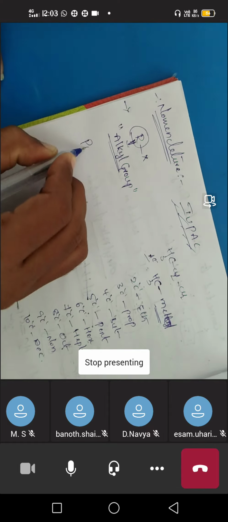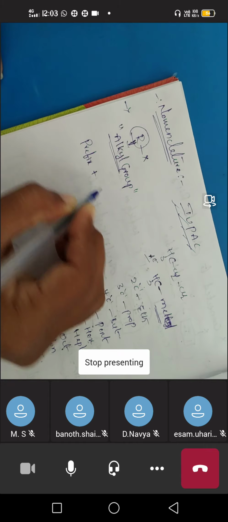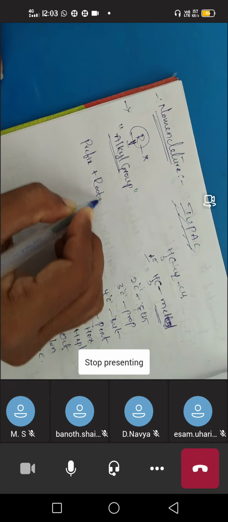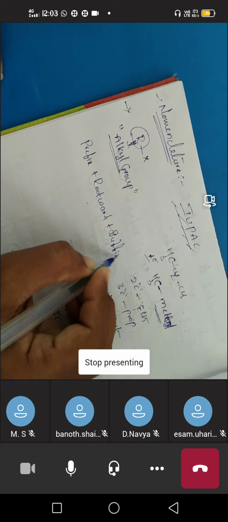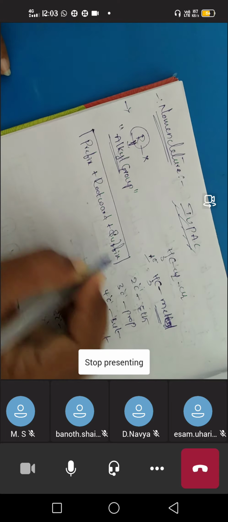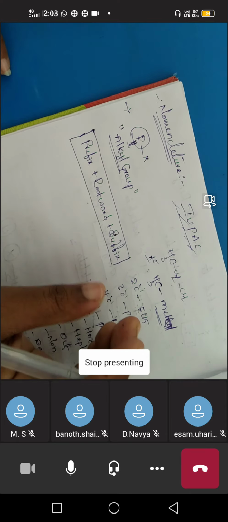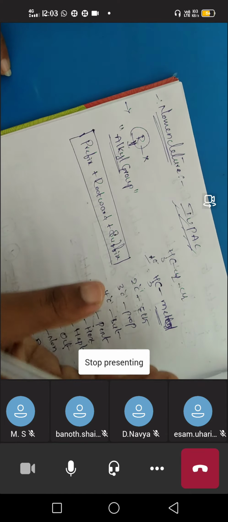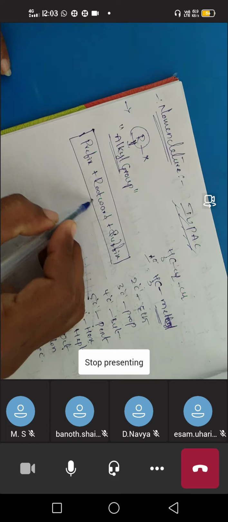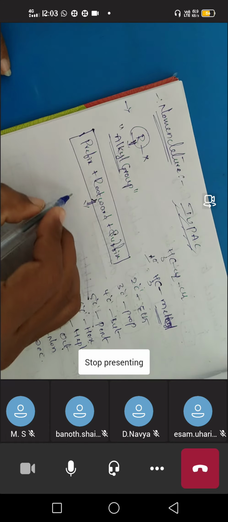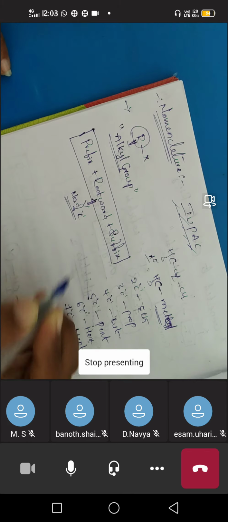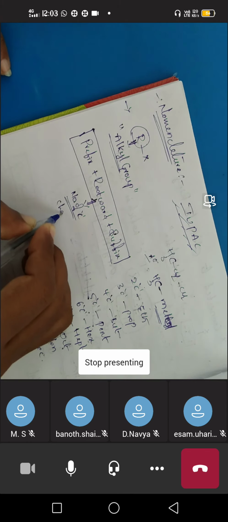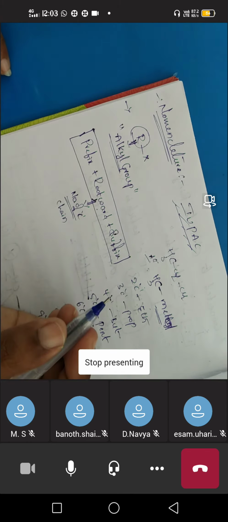What is the general formula of IUPAC nomenclature? Prefix plus root word plus suffix. This is the general formula of giving the name to any compound. Here the root word indicates the number of carbons present in the carbon chain. So that is the root word.